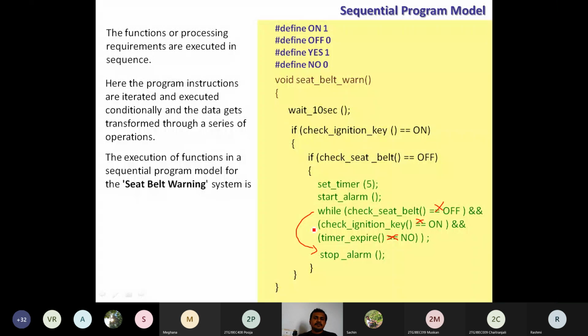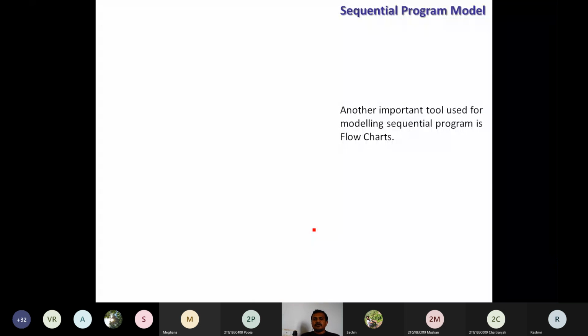And here is another important tool used for modeling. It is not that you need to write the program itself. You can perform this sequential program model by using another tool. It is flowcharts.